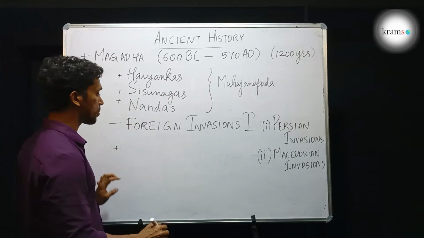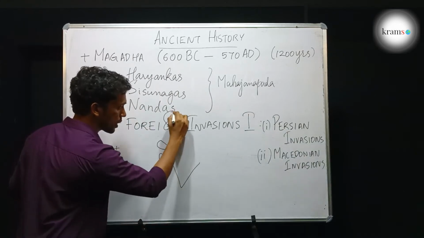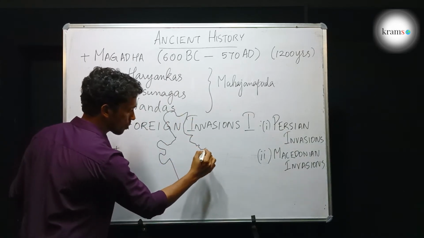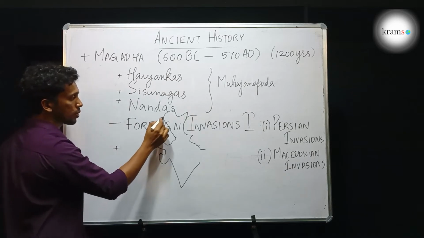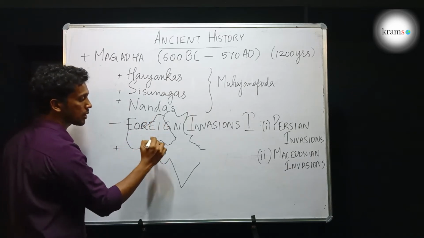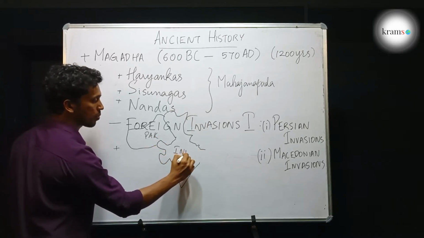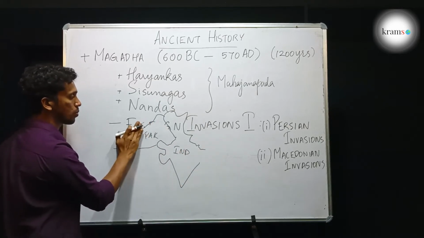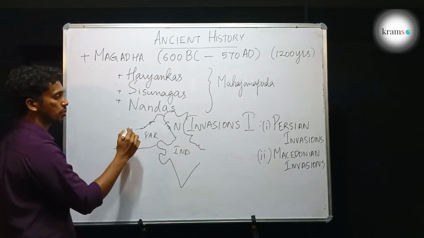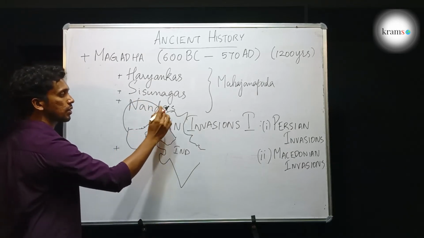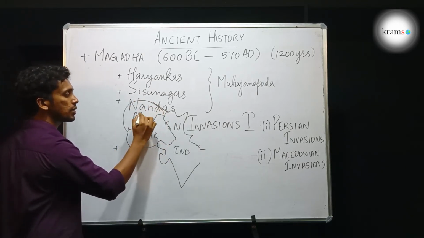Where is Persia? This is India. This is Pakistan. This is Afghanistan.